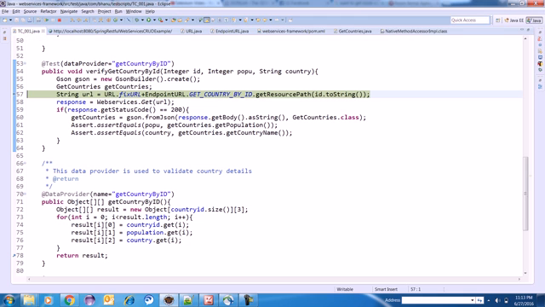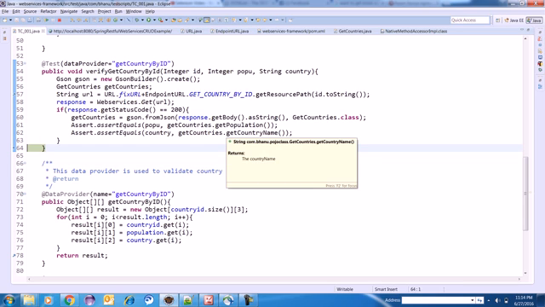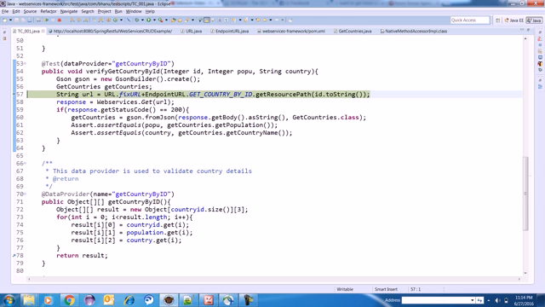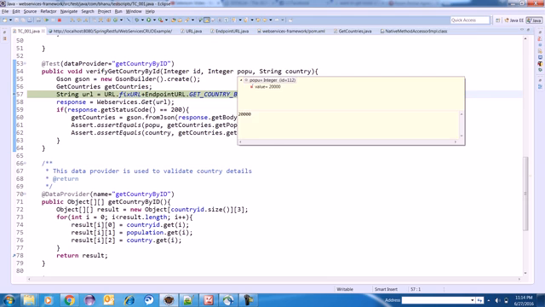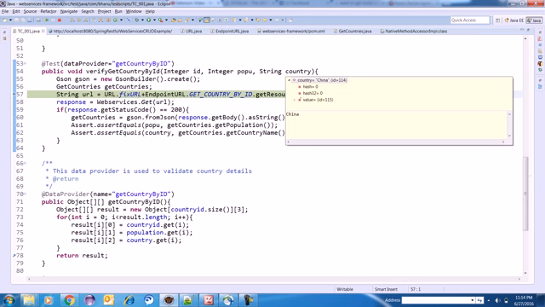F6, press again F8. The moment you press F8, it will execute the piece of code and wait at the next debug point. So it is waiting here. Now what is the id? Id is equal to 3, population is 8,000, country is equal to Nepal. F6. Here the country name got executed. F6 and press F8. Now what is the last one? Id is equal to 4, population is equal to 2,000, and country is equal to China.